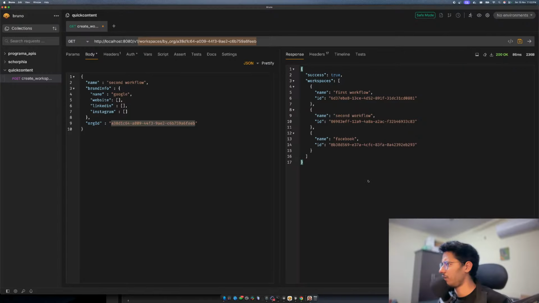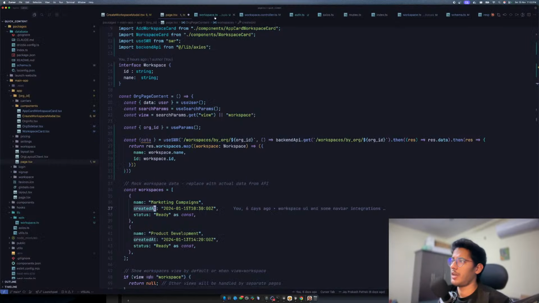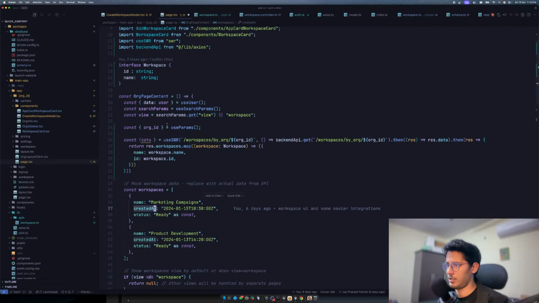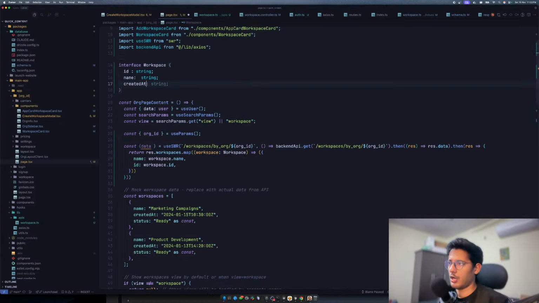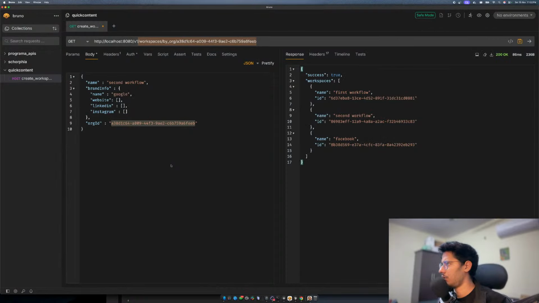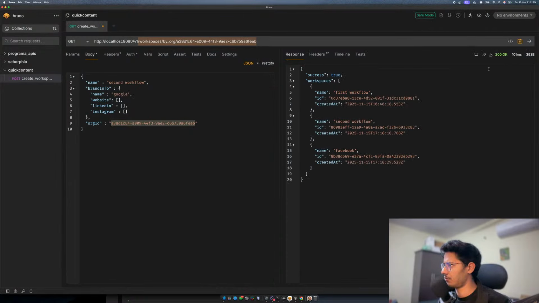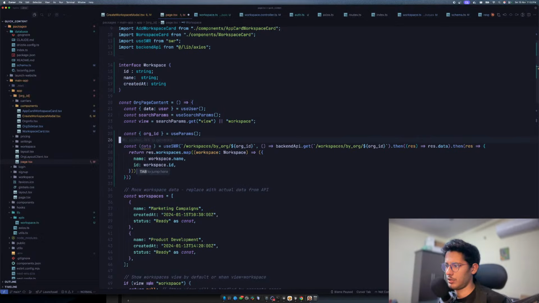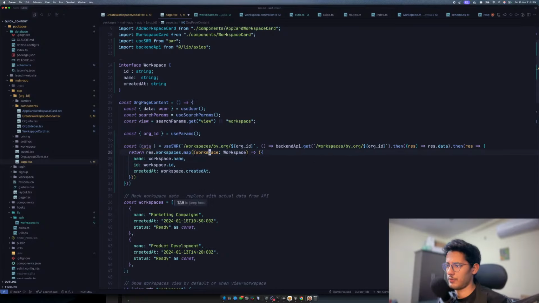created at. Do we need created at? Wait, yeah, maybe created at is something which we might need. So we'll just say created at, and we need that. Pretty cool. So we'll have created at, which is going to be a date. So quickly we'll add to the type created at, and that should be a string. Will that be a string? I'm not sure. So if I just send the request, it will be a date, something like that. Yeah, it's a string, right? Okay, that's cool. Okay, so we have created at, whatever this is.